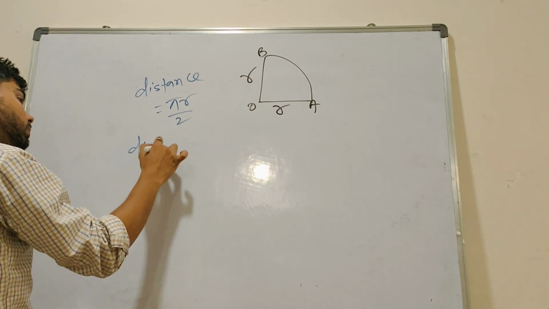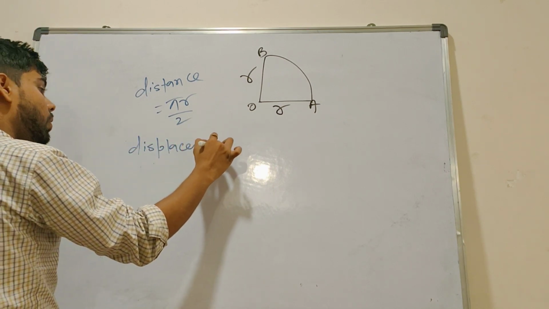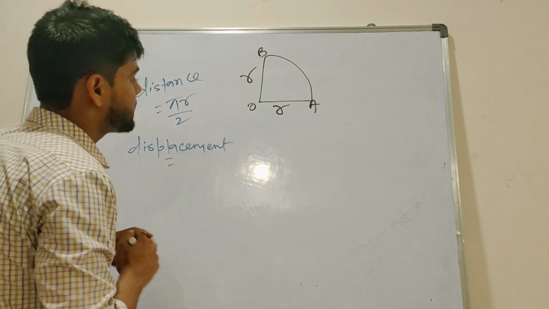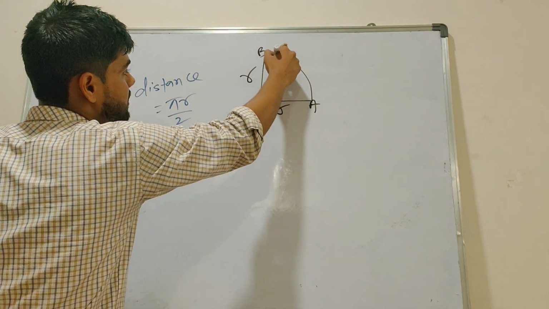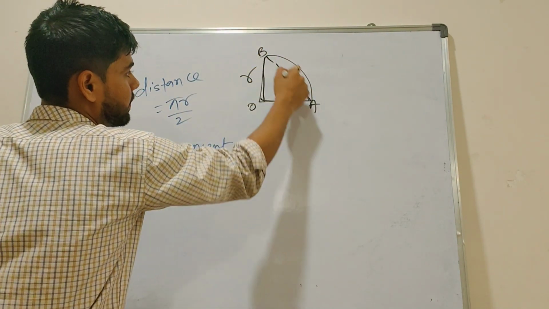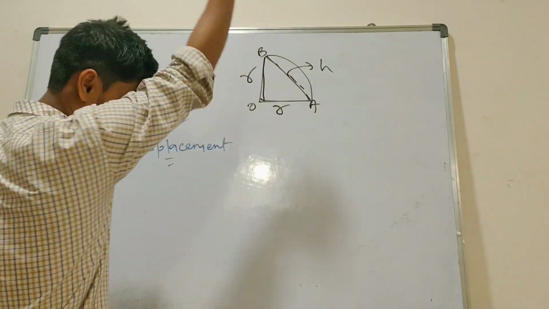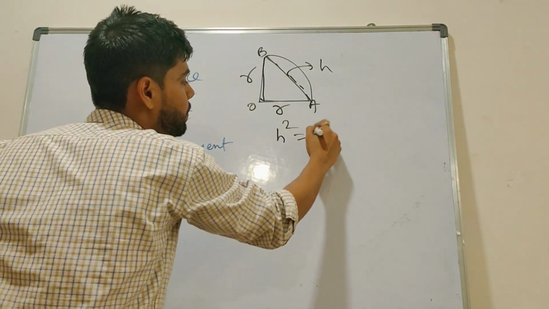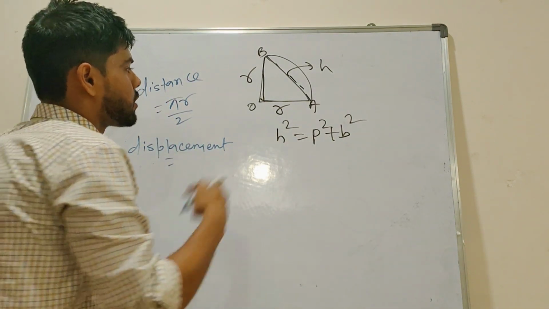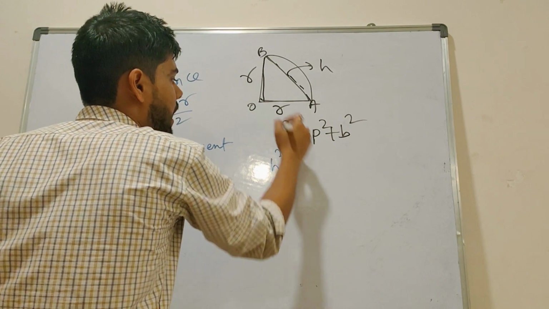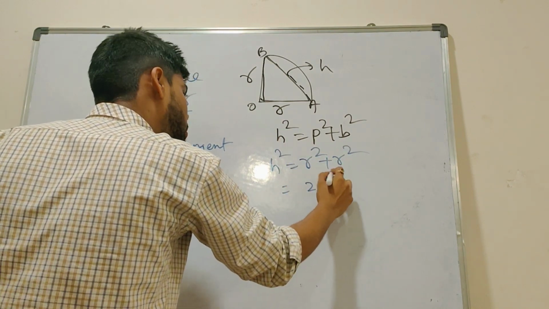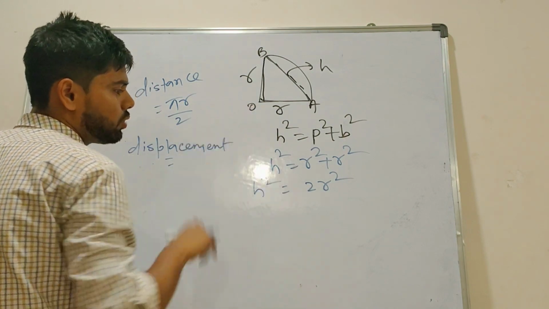Displacement I ask you now. What is the displacement? Then you will say to me, sir, displacement is the shortest path. What is the shortest path? This is the shortest path. And, sir, here there is a triangle, and this is the hypotenuse. So we can say that h square is equal to b square plus p square. Any doubts? No. So h square is equal to r square plus r square, 2r square.